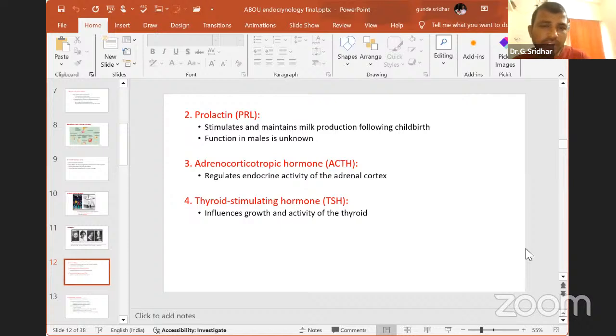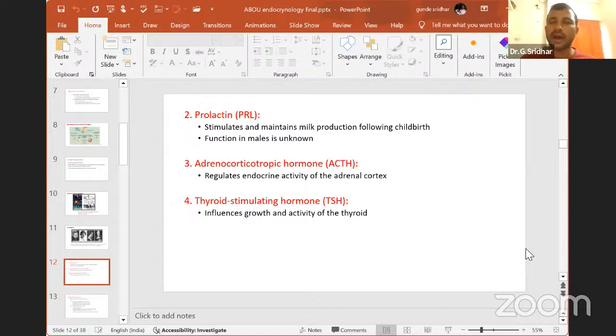Generally, there is a hormone called PRH, prolactin releasing hormone, from the hypothalamus. That means when a baby is sucking the mammary glands of the mother, your hypothalamus will be activated. Then the hypothalamus will release PRH. PRH will activate the anterior pituitary. The anterior pituitary will release prolactin. Prolactin will go and act on the mammary gland to secrete the milk. That is the main concept of prolactin. Prolactin is mainly useful for milk secretion or milk production in mothers and women.